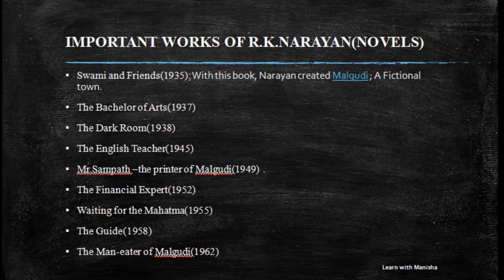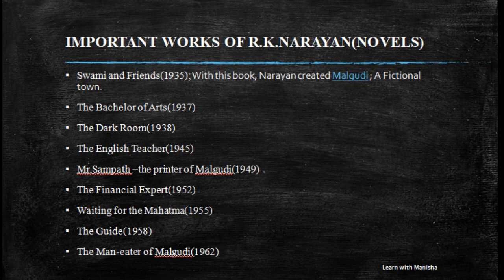Right, so this writing of Malgudi, this creation of Malgudi, started with the novel Swami and Friends, published in the year 1935. Second, The Bachelor of Arts. In these, all the novels are listed here in chronological order, so it will be very useful for you to remember all the dates.